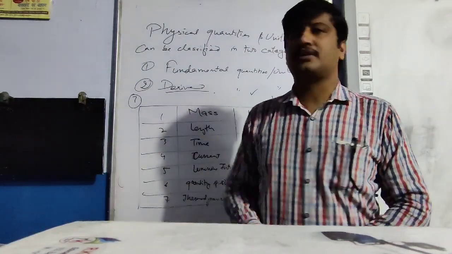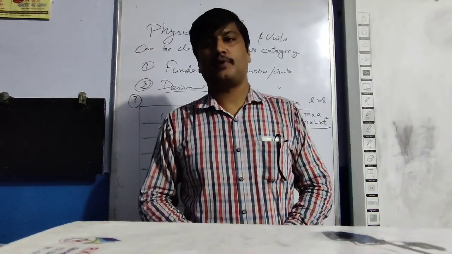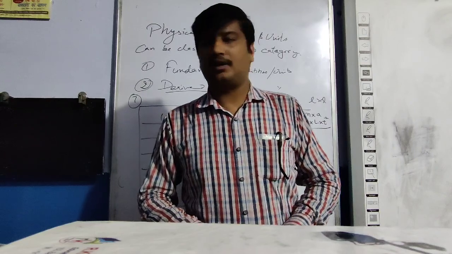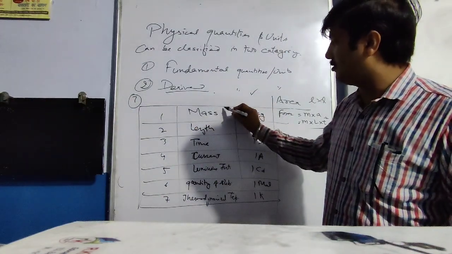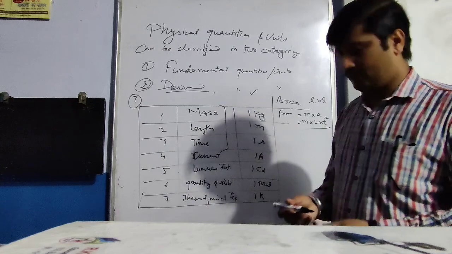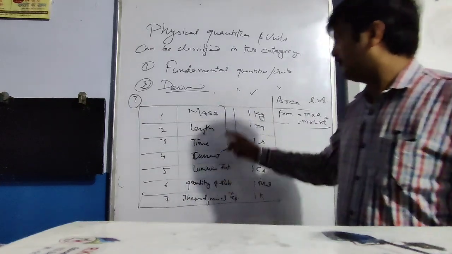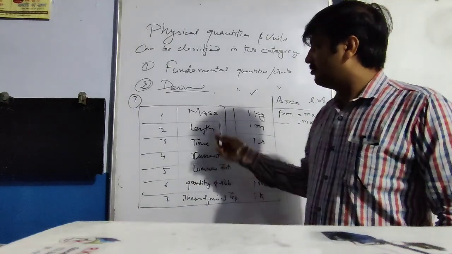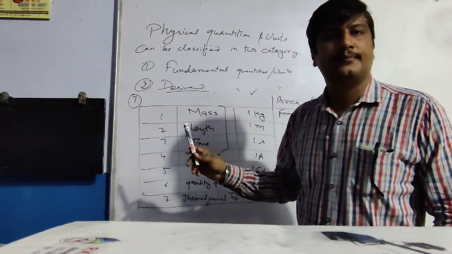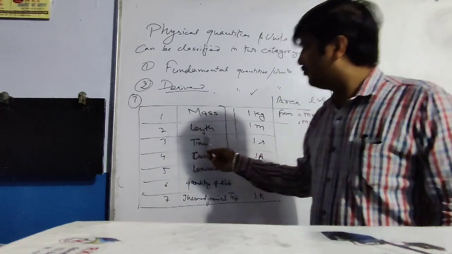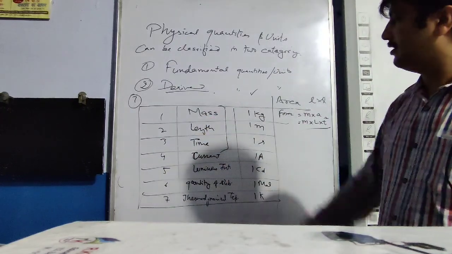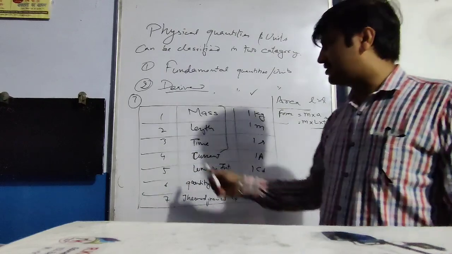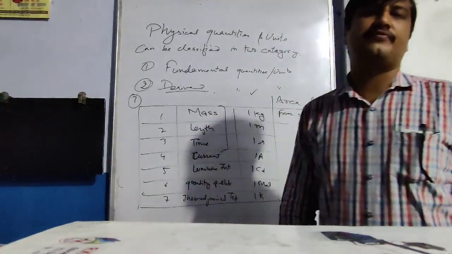With this, dear students, our today's topic ends. Tomorrow, or in our next lecture, we will discuss the basic three fundamental units: mass, length and time, that is 1 kg, 1 meter and 1 second, and then the range of mass, length and time, and ways to measure these three fundamental quantities. Basically our 11th class deals with mostly these three fundamental quantities.